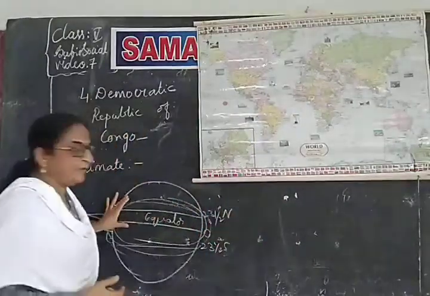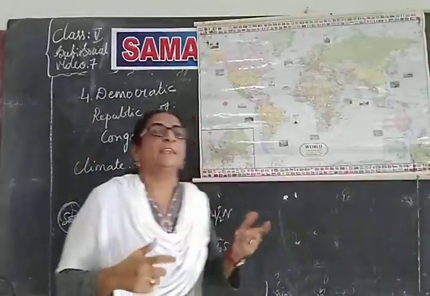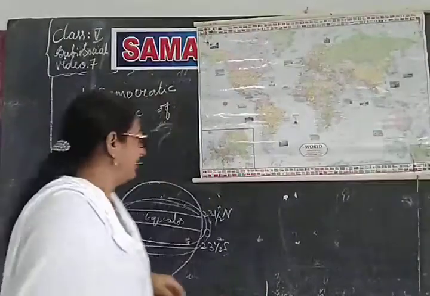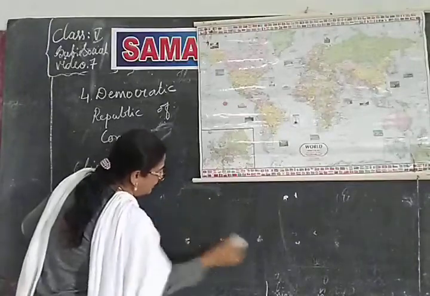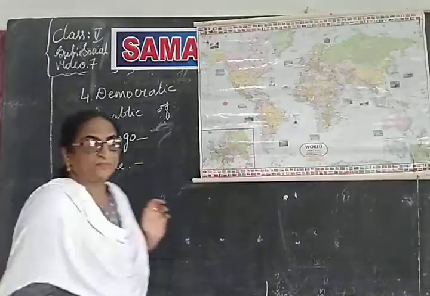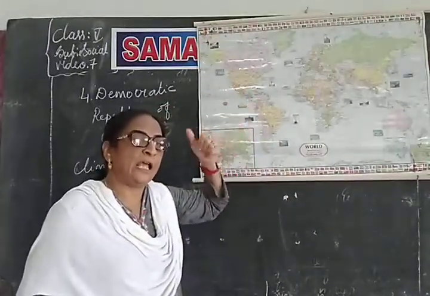When the rate of evaporation is very high, what will happen? The formation of clouds also will be faster. So, when the formation of clouds is faster, what will happen?